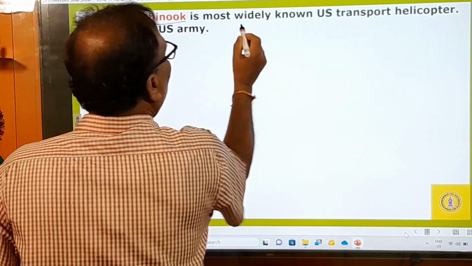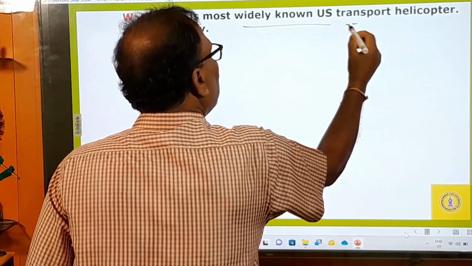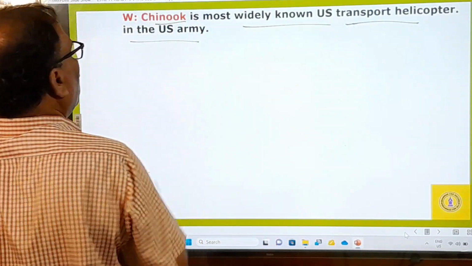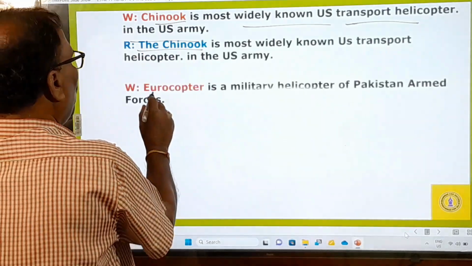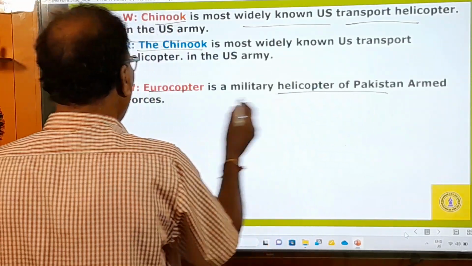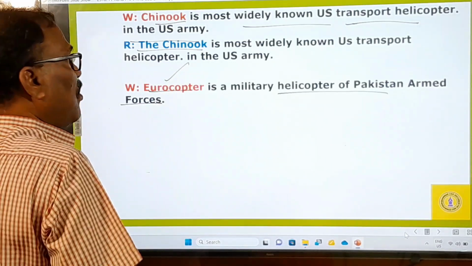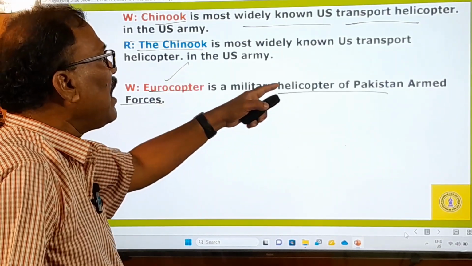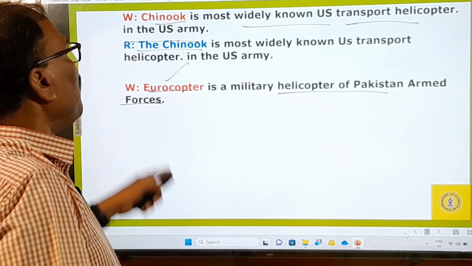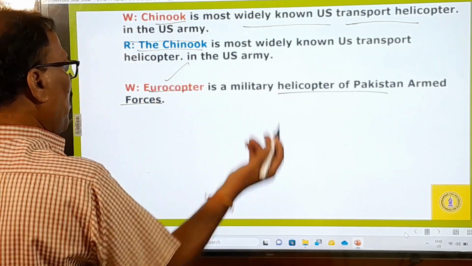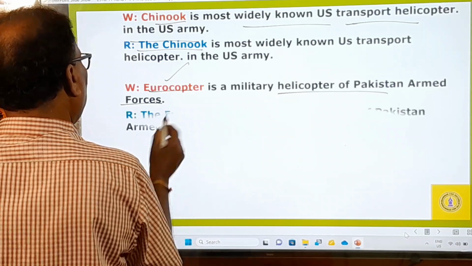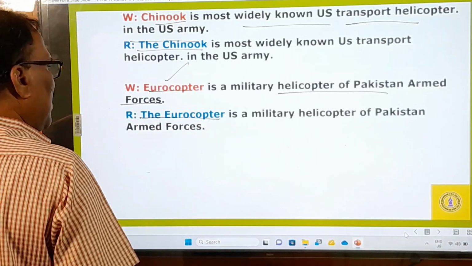Okay, the Chinook is most widely known as the US transport helicopter. The Chinook, you have to say. And then the Eurocopter is a military helicopter of the Pakistan Armed Forces, PAF. Okay, and Indian Armed Forces, like that, Pakistan Armed Forces, the Eurocopter.